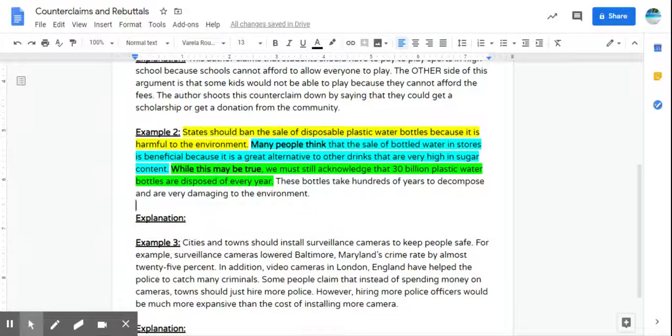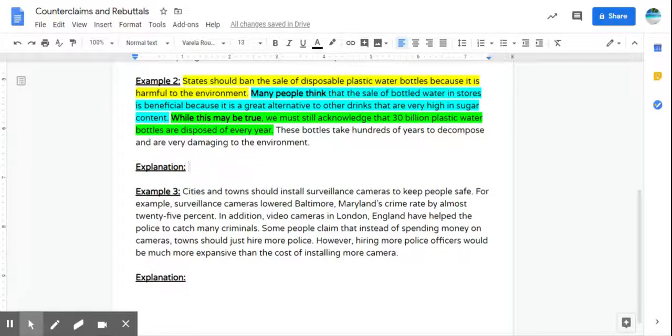And it just so happens that in this rebuttal, this author uses evidence also. That doesn't happen all the time, but in this case, it works. Their rebuttal, the way that they're shooting down this counterclaim, is by saying, yeah, maybe it is healthier, but still, you can't ignore the fact that 30 billion plastic water bottles are disposed of every year. And then they give this final kind of explanation here that the bottles take hundreds of years to decompose and are very damaging to the environment. So they're backing up that rebuttal by throwing in some more explanation there.